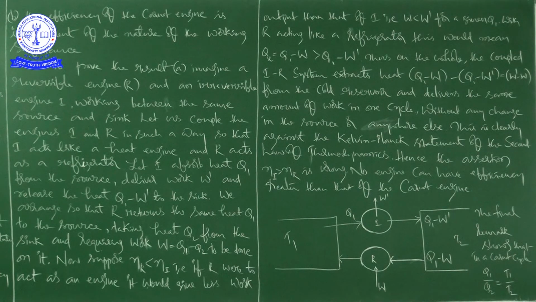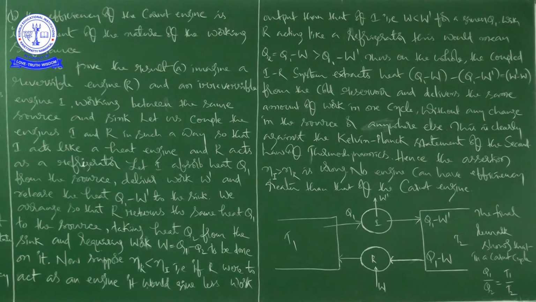A similar argument can be constructed to show that a reversible engine with one particular substance cannot be more efficient than one using another substance. So that is the conclusion again here. No engine can have efficiency greater than that of the Carnot engine.